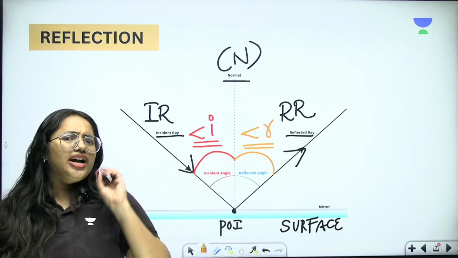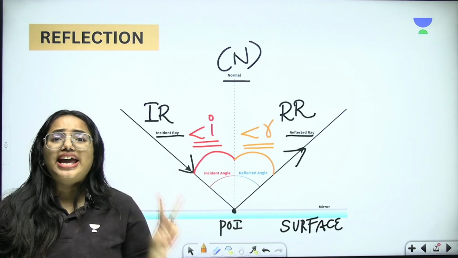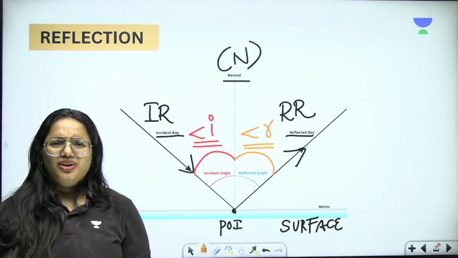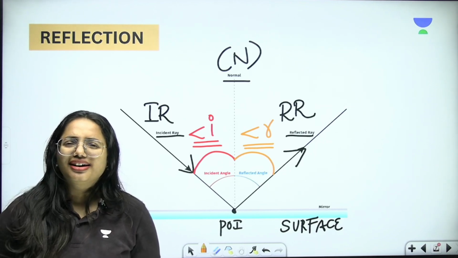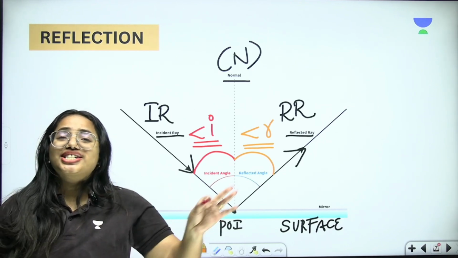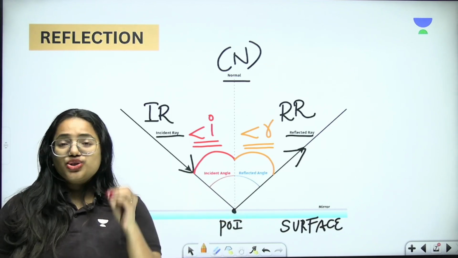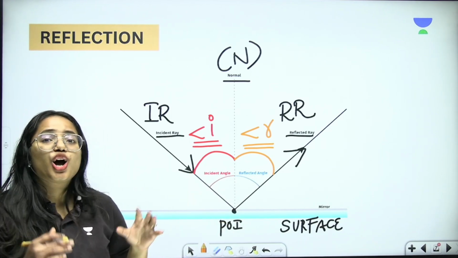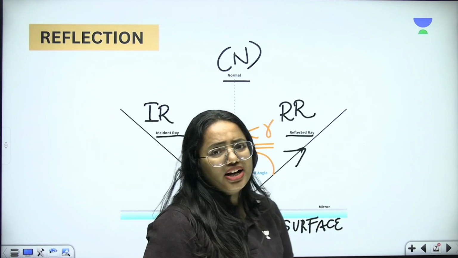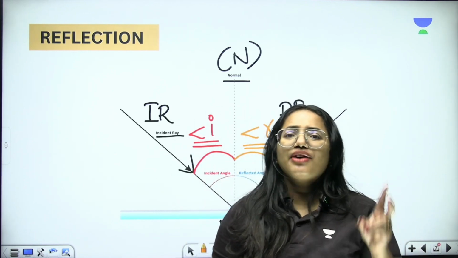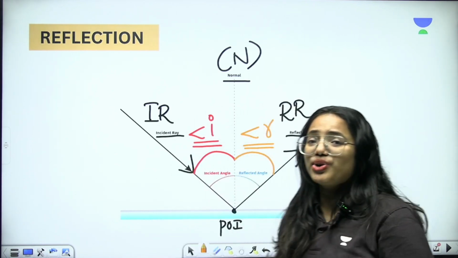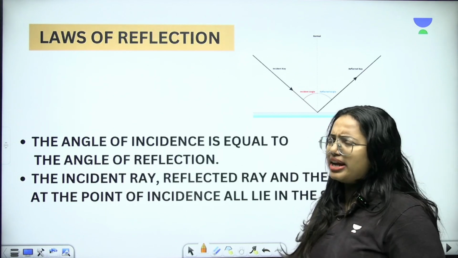Okay, so now we are going to learn two statements of the laws of reflection. What is the law of reflection? If reflection has to occur, it needs to obey a certain law. This law is called the law of reflection. In this law of reflection, we have two statements, and that's what we are going to learn next. What are the two statements here?